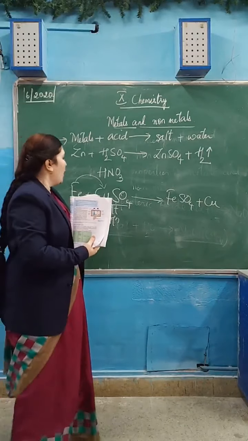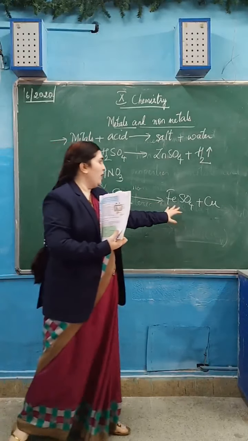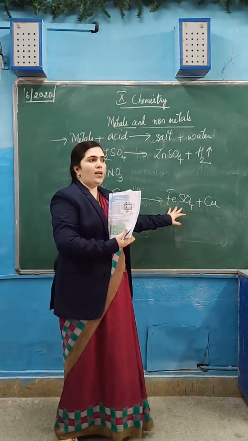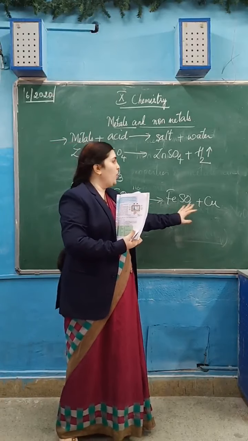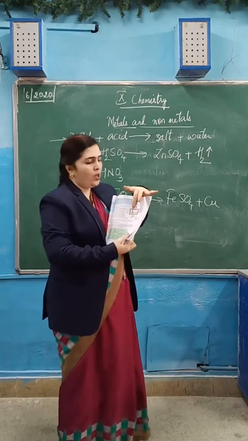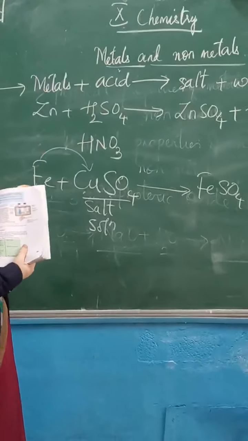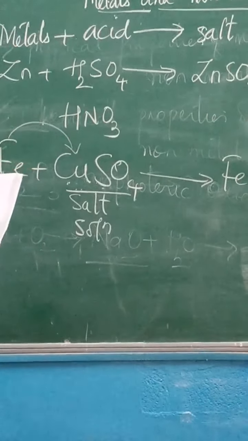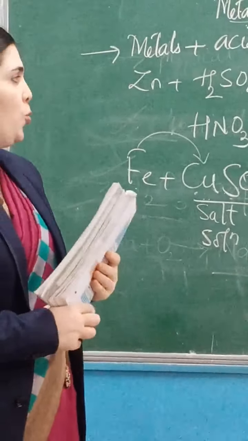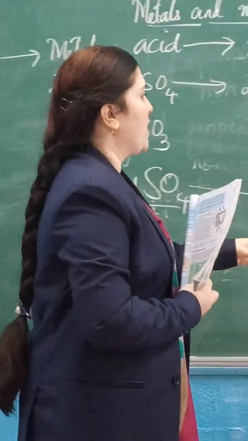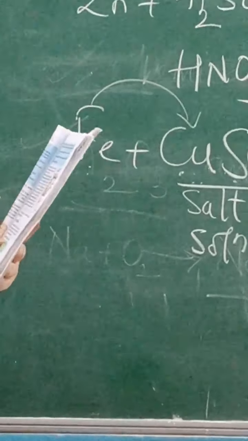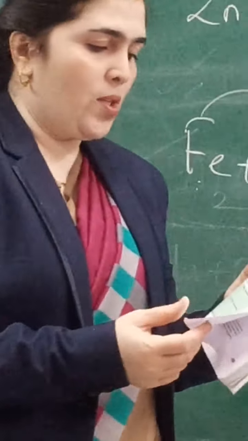Blue color is copper sulfate, changing to green color is ferrous sulfate. Ferrous sulfate is now in the solution form, displacing copper. The brown color deposit, the brown powder or particles deposited on the iron nail or at the bottom of the test tube, is the copper. This is also important from the point of view of the exam. They may ask from this also.